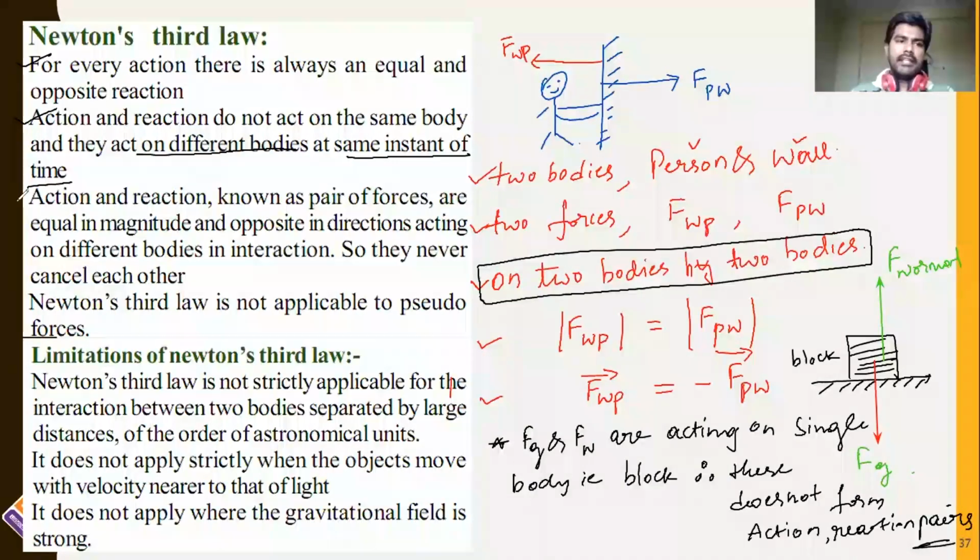The next condition is that action and reaction, known as a pair of forces, are equal in magnitude and opposite in direction, which we have already discussed. As they are in opposite directions, they will not cancel each other. And these two forces are exerted on two different bodies by two different bodies. Next, Newton's third law is not applicable to pseudo forces. About pseudo forces we will discuss in the next video sessions.